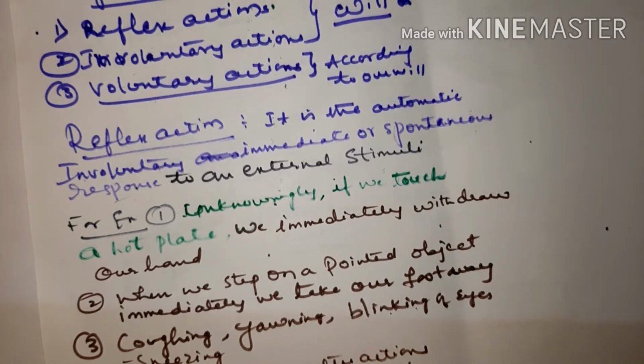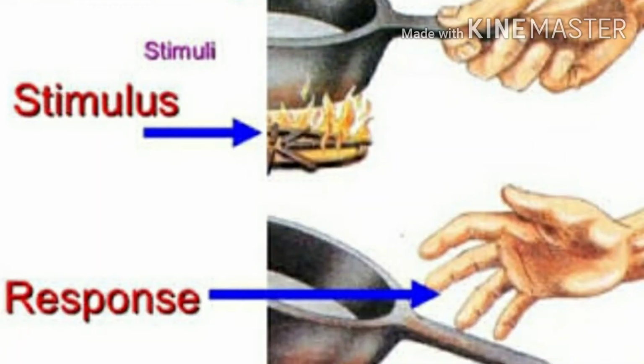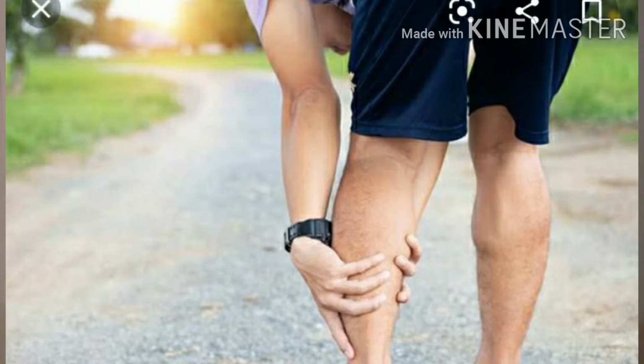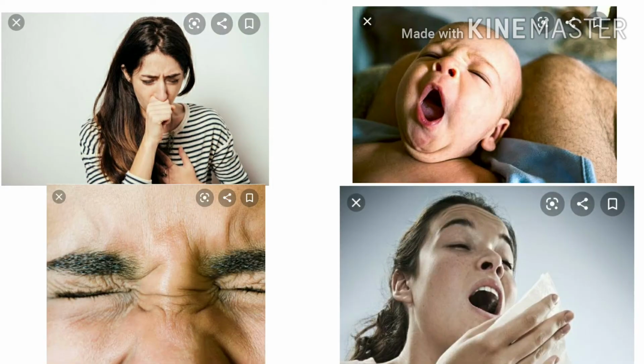Reflex actions are brought about, for example, if you unknowingly touch a hot plate, immediately we withdraw our hand. Such type of action is called a reflex action. Second one, when we step on a pointed or sharp object, immediately we take our foot back. This is also a reflex action, which is done involuntarily. And coughing, yawning, blinking of eyes, sneezing, all these are reflex actions.